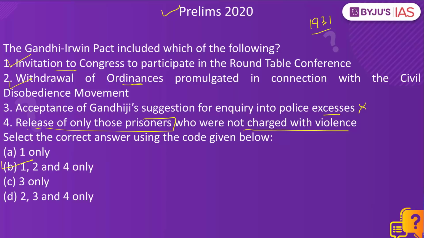Because lots of police excesses, violations were committed by the police during the civil disobedience movement. There was a demand by the Congress party, there was a demand by the Mahatma that there should be an inquiry into these violations done by the police. However, it was not accepted. So 1 to 4 is the right answer.